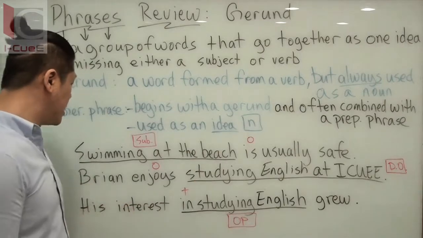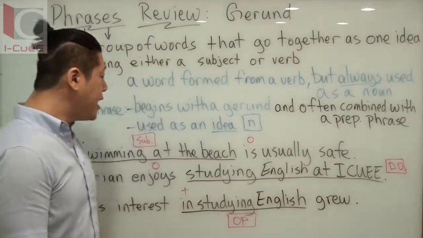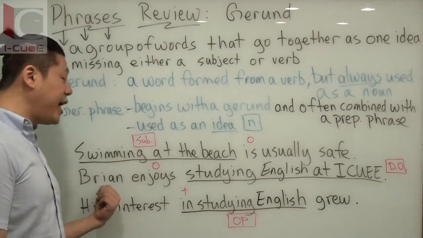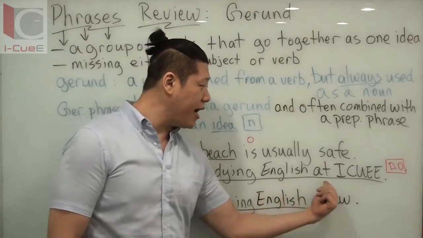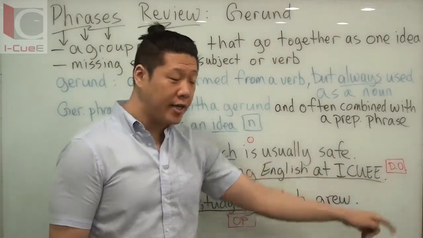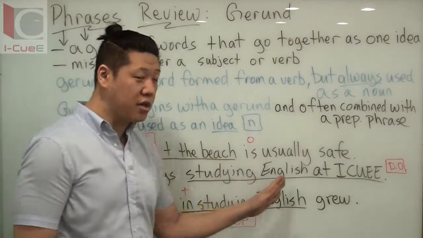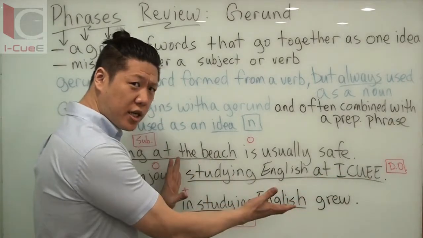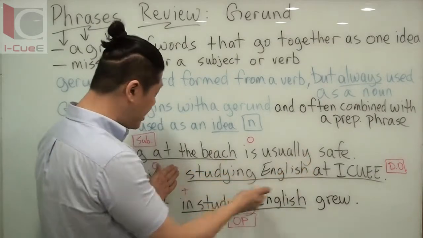Your second sentence: Brian enjoys studying English at IQ. Instead of using it as your subject, because Brian is your subject here, enjoys is your verb, studying English at IQ is your direct object, because I'm telling you he enjoys what? Studying English at IQ. This one's a little tricky, because I could just say studying English, because that starts with